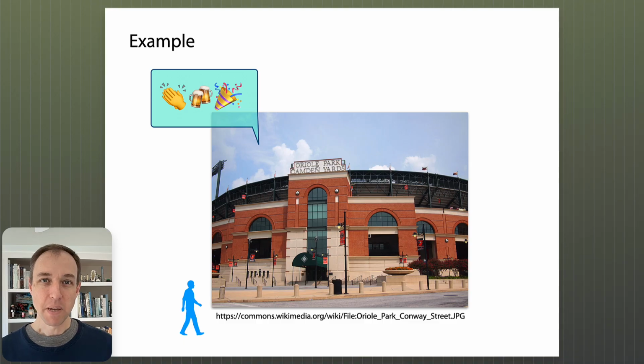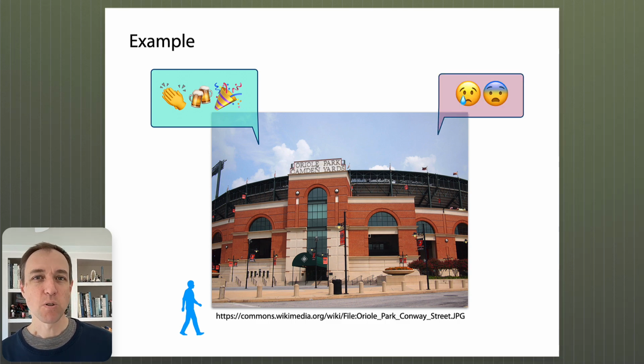It's not a direct indication, but it's an indirect indication that they may be winning. Likewise, if I hear silence or booing or some other negative sound coming from inside the stadium, I could infer the opposite: that the Orioles are losing or not doing so well.